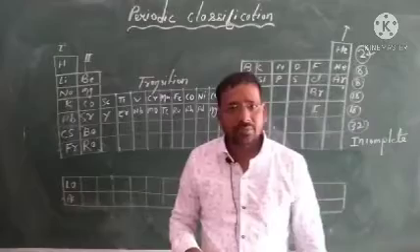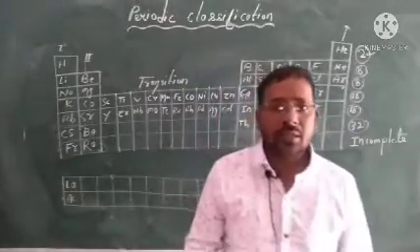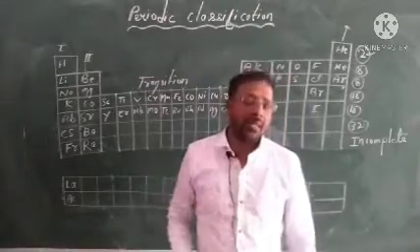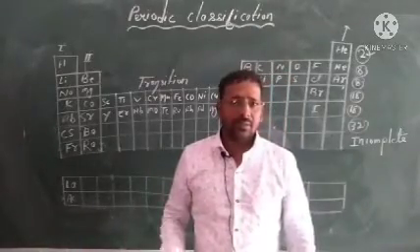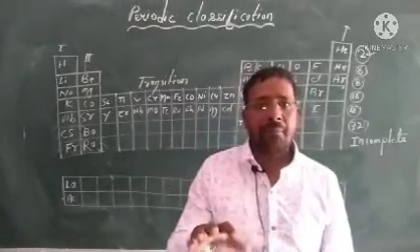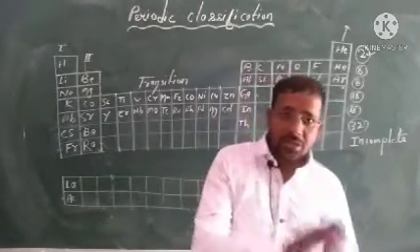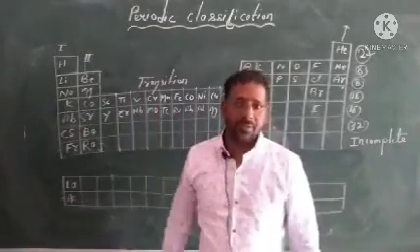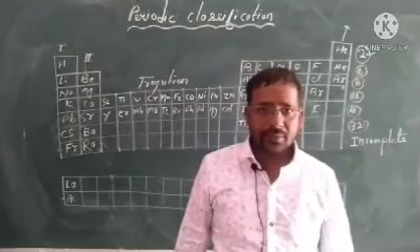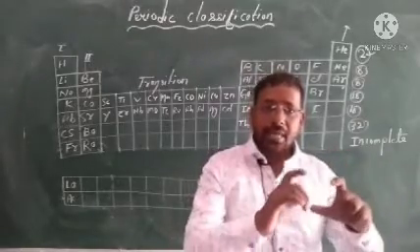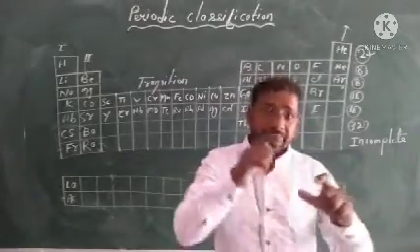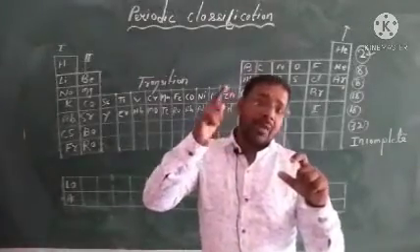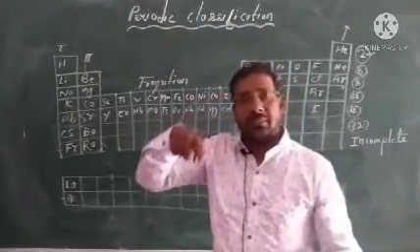After that, one more law was there, Newlands' law of octaves, and he was inspired by the musical notes sa re ga ma pa da ni sa. He arranged the elements in increasing order of atomic weight, and he said the chemical and physical properties of the 8th element are similar to those of the first element.